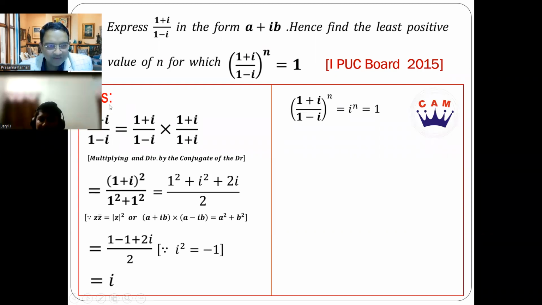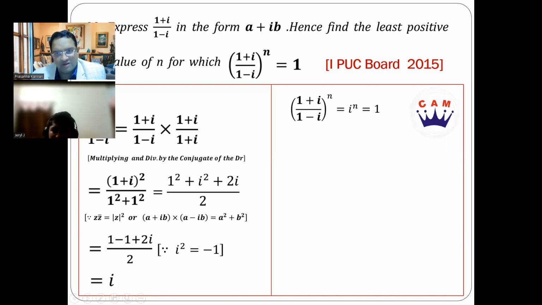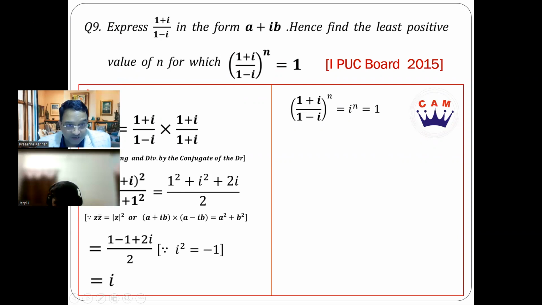Sir, is n equal to 0? Good answer. But that is not the answer for this question, because they've asked for the least positive value. You can say 0 is a trivial answer, but that's not the answer we want. If they had not mentioned that, you could have said n is equal to 0. Of course, 0 is non-negative, but it is not positive, right? Clear? Therefore, 0 is not an answer.